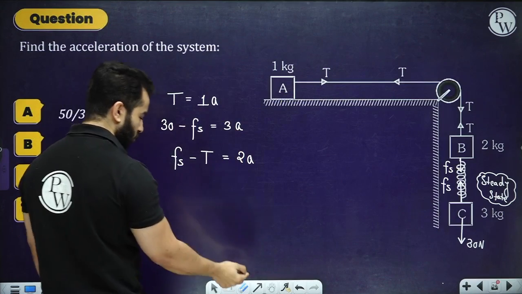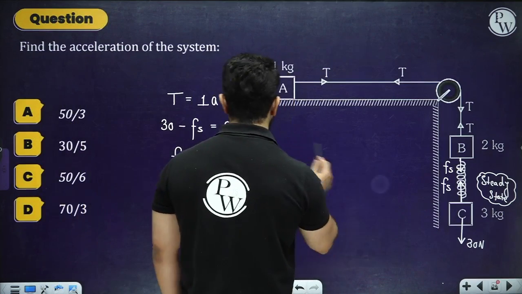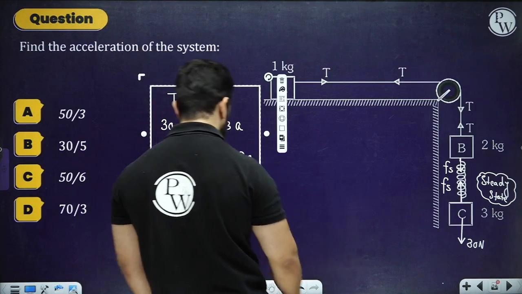So now it's up to you, solve it. I have written the 3 equations for you. Find out what's the correct answer for this one.